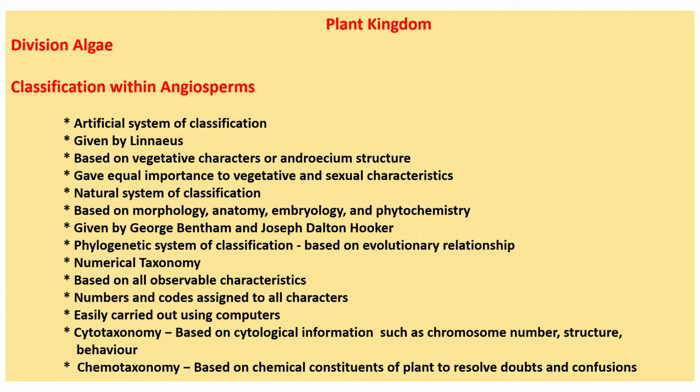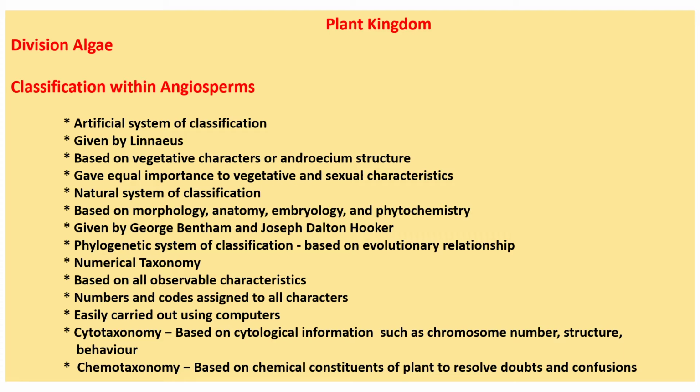The groups described here include algae. Algae include brown algae, green algae and red algae, then pteridophytes, bryophytes, gymnosperms and angiosperms. Angiosperms means all the flowering plants come under that. We will discuss only the general characters of these groups along with the basis of their further classification. The classification of flowering plants like angiosperms also we are going to discuss.